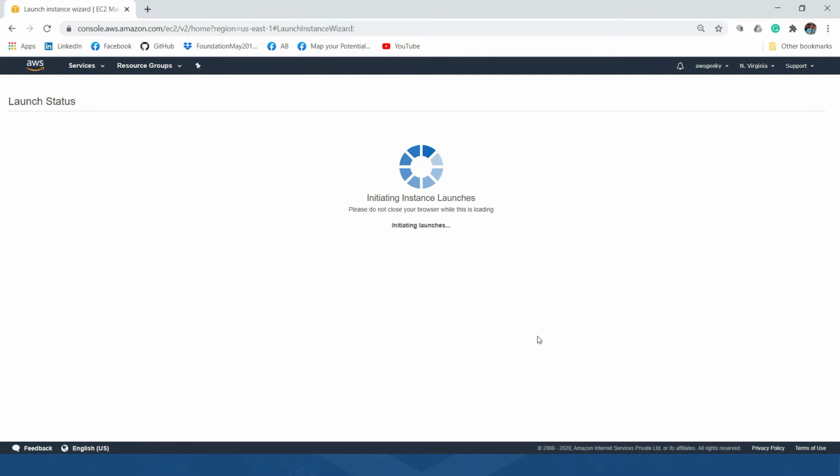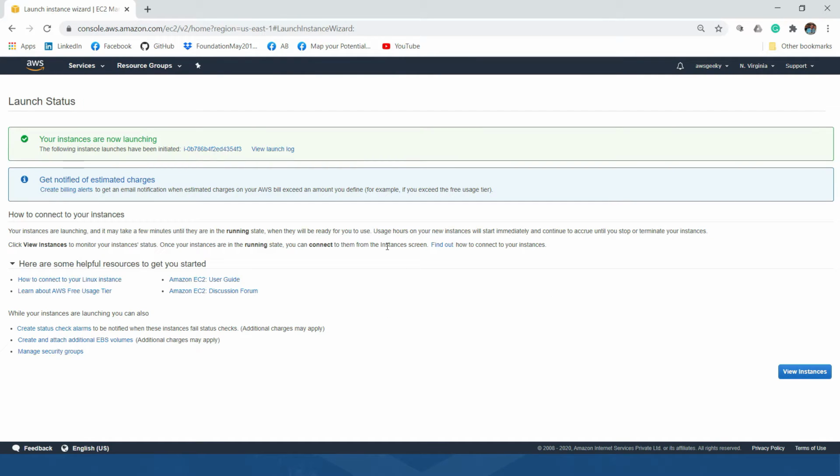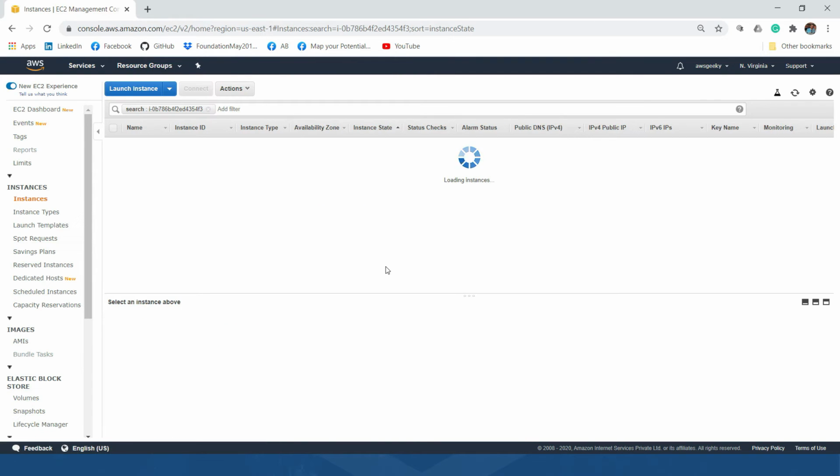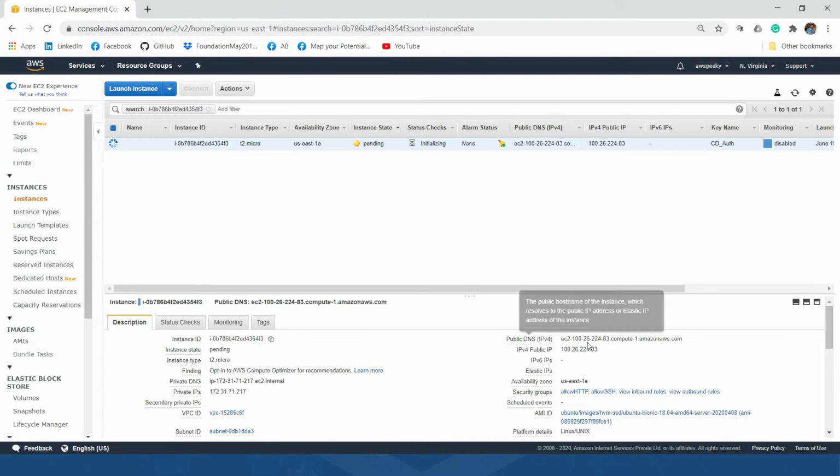Let me log in to this EC2 instance and install certain software. After installing that software, I will create an image and publish this instance as an image. So I have copied the IP address.